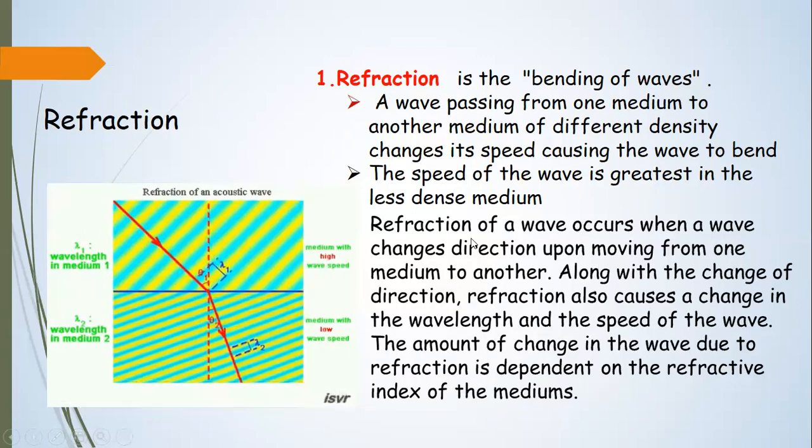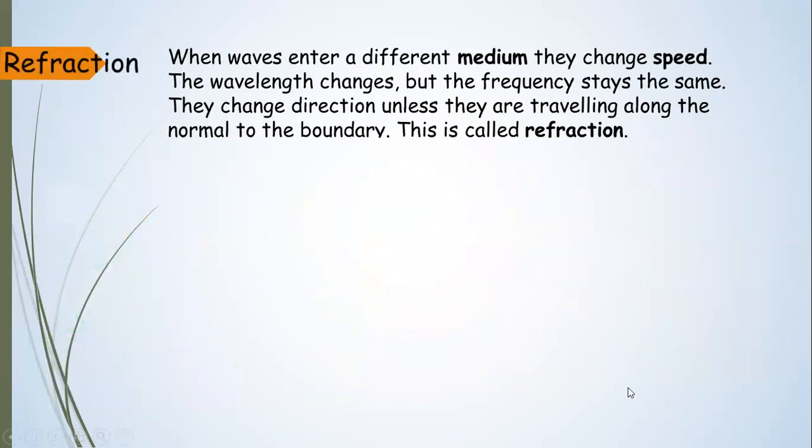So refraction of wave occurs when a wave changes direction upon moving from one medium to another. Along with the change in direction, refraction also causes a change in wavelength and speed of the wave. The amount of change due to refraction depends on the refractive index of the medium, meaning which one has the higher refractive index and which the lower. In the lower refractive index, it is a rare medium and the wave travels faster. In the higher refractive index, it is a denser medium and its speed slows down. So it bends more towards the normal, and the wavelength also decreases. This is about refraction of wave.